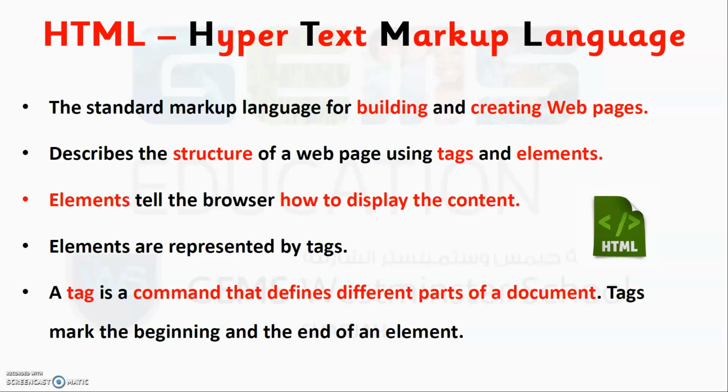So in a document there are many different informations, various different informations. So a tag will contrast between them and keep each information in the proper place. It will arrange them, organize them. Then tags will also mark the beginning and the end of an element. Wherever a tag starts, it always is going to end somewhere.